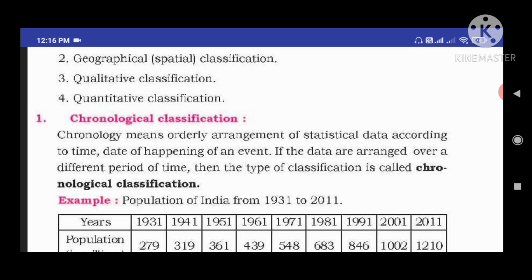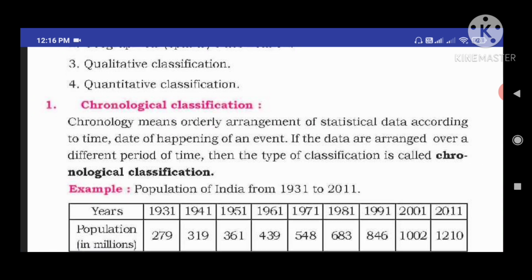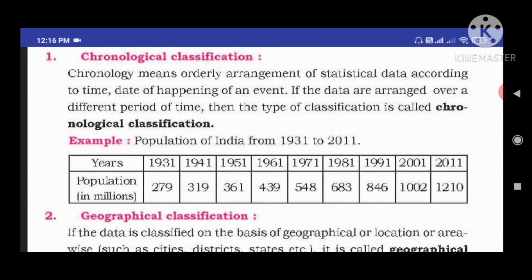First we should know about chronological classification. Chronology means orderly arranging of statistical data according to time, according to the date of happening of an event. If the data are arranged over different periods of time, then the type of classification is called chronological classification.